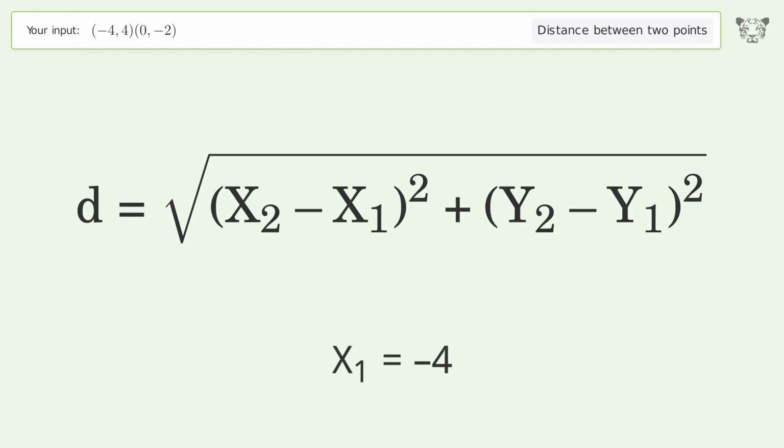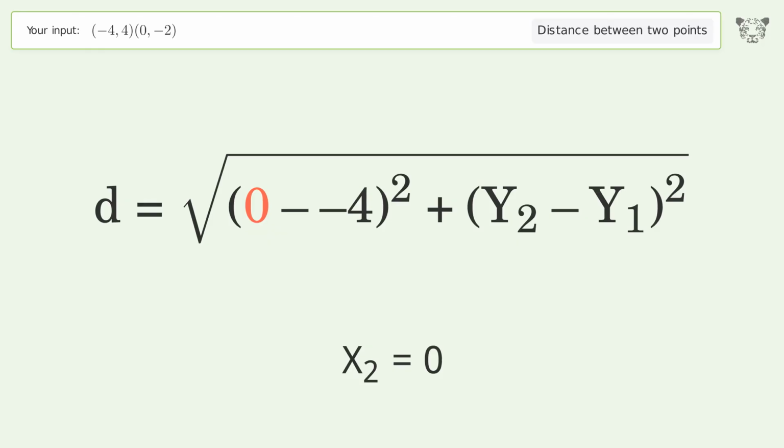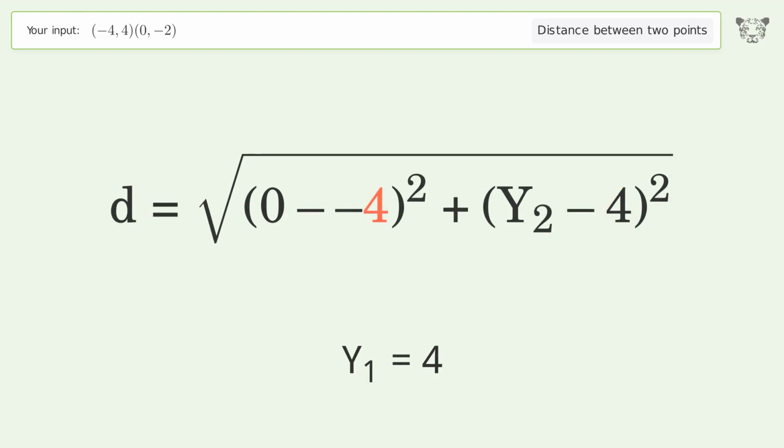x1 equals -4. x2 equals 0. y1 equals 4. y2 equals -2.